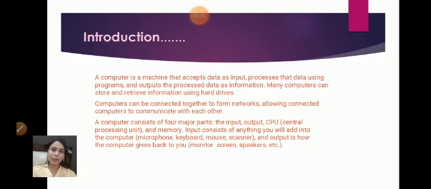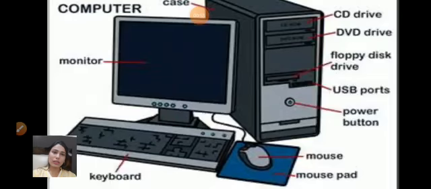What is computer? As we all know that computer is an electronic device which operates under the control of instructions which are stored in its own memory, that accepts data, processes the data according to specified rules, produces the information for future use, and any kind of computer consists of two things, that is hardware and software. A computer consists of four major parts: the input, output, CPU and memory. Computers can be connected together to form networks, allowing connected computers to communicate with each other.